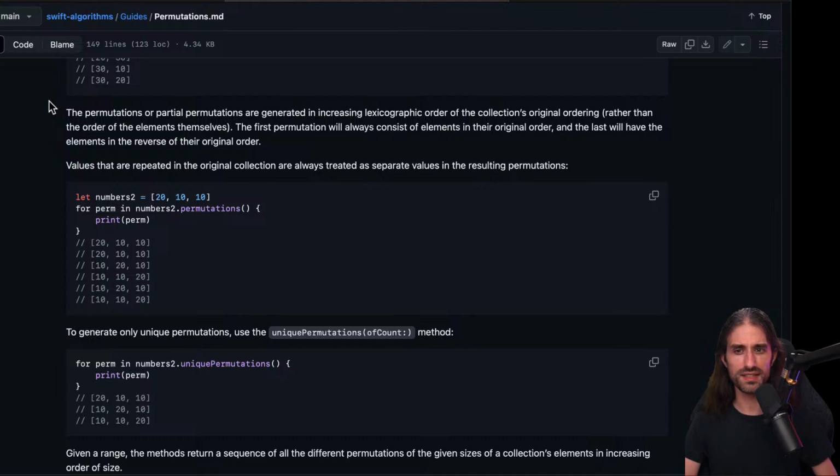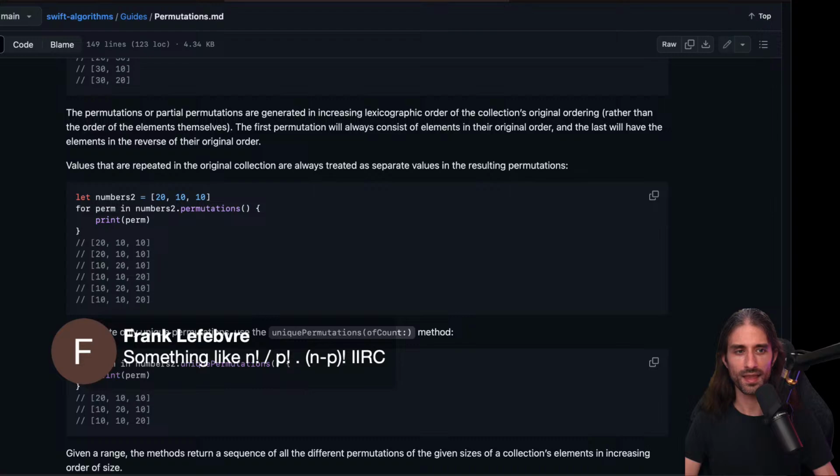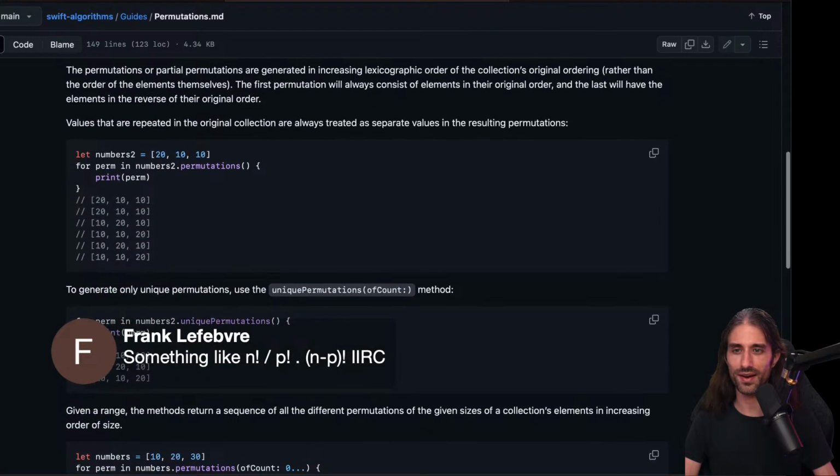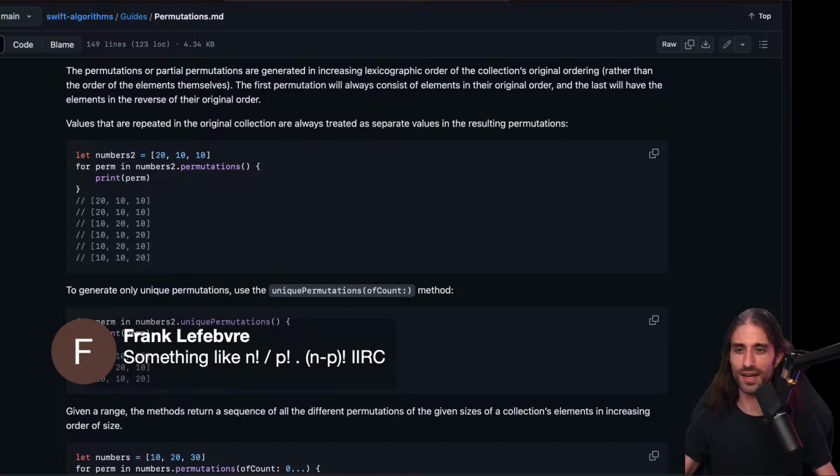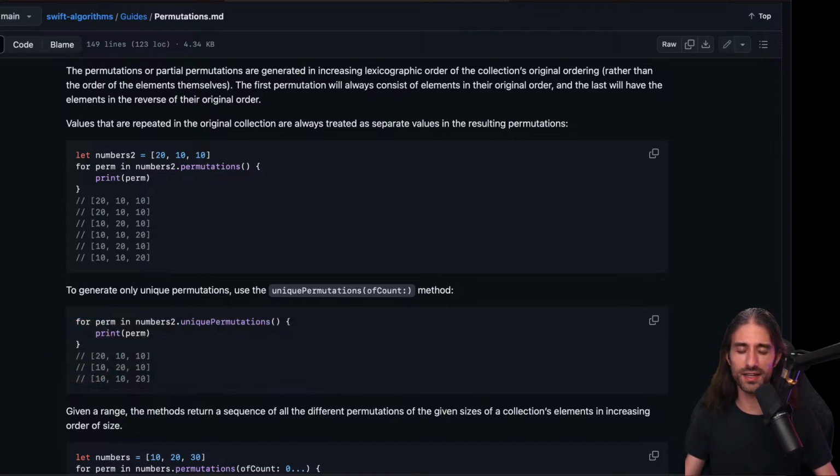Values that are repeated in the original collection are always treated as separate values in the resulting permutations. So exactly what I was mentioning just before. And yes, if you recall correctly, it's factorial of n over factorial of p times factorial of n minus p. It's also a formula that you find if you have (a plus b) to the power n and you want to develop it. That's also in the formula.